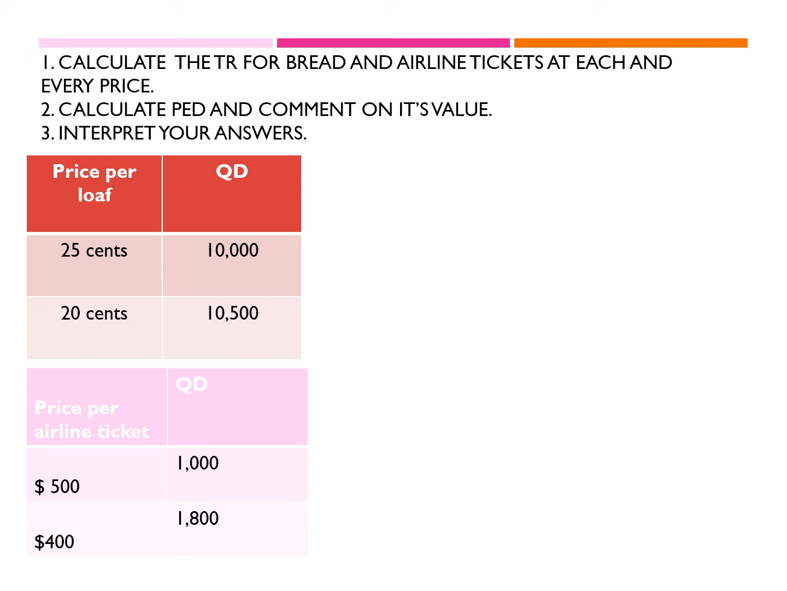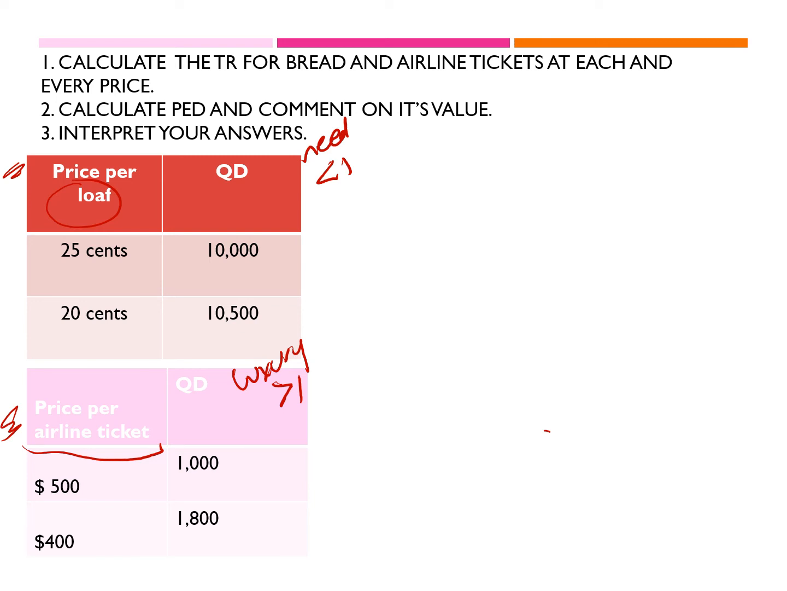Now I would like to solve with you a simple problem where we apply the formula of elasticity, to see how knowing elasticity helps me choose better prices and achieve better total revenue. I have two different scenarios: the price of a loaf of bread and the price of an airline ticket. Before I start calculating, I know that bread is a need, so I am expecting an answer less than 1 when calculating PED. Airline ticket is a luxury, so I would expect an answer greater than 1 because the demand would be elastic.